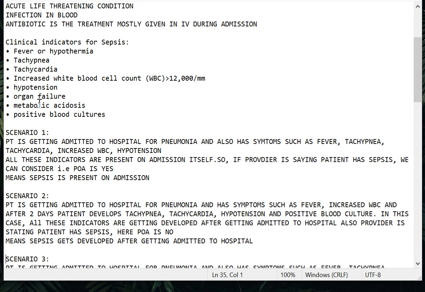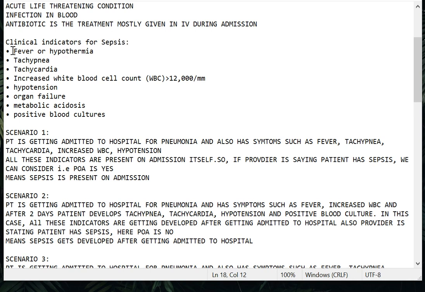For example, the patient comes with fever, tachypnea, tachycardia, increased WBC, hypotension, organ failure, metabolic acidosis, or a positive blood culture. It is not necessary that all of these be present. Out of these, any three or four. Minimally they should have at least 3 to 4 symptoms. If they match the sepsis criteria, then we should realize that this patient has a probability of sepsis.